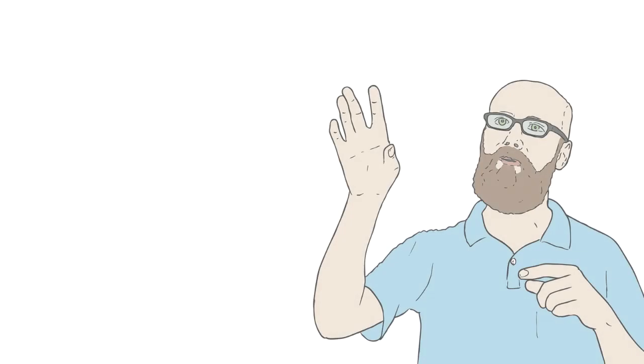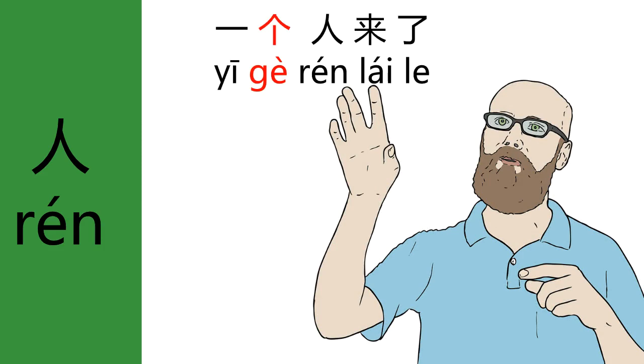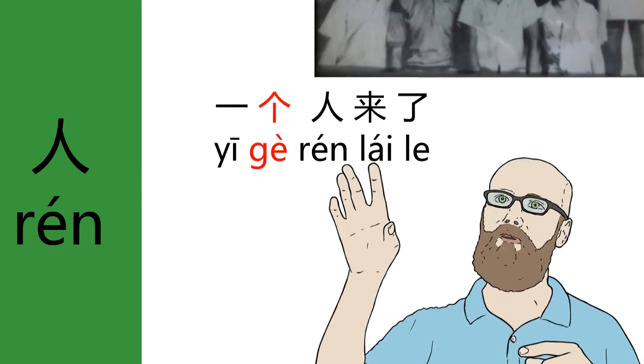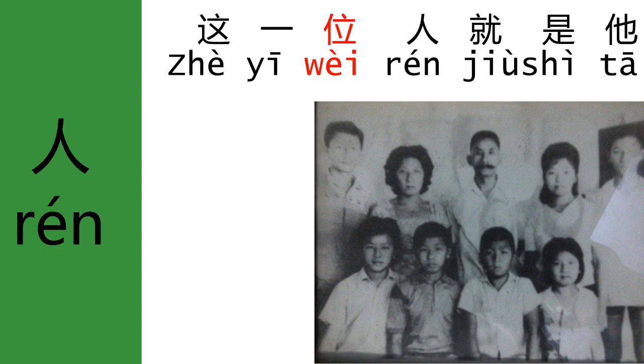Sometimes measure words can reflect the speaker's judgment or an opinion about the object. An example of this is the word for person, 人, which uses the measure word 个 normally, but uses the measure word 口 when counting the number of people in a household, and 位 when being particularly polite.